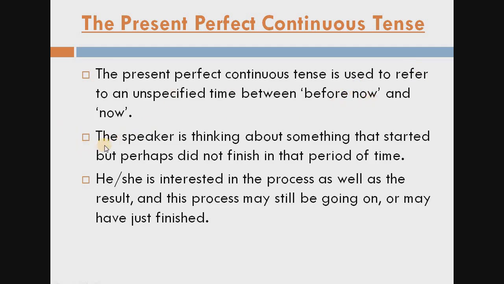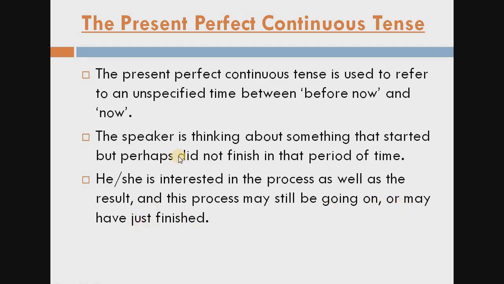In this tense, the speaker is thinking about something that started, but perhaps did not finish, in that period of time. And in this tense he or she is interested in the process as well as the result, and this process may still be going on or may have just finished.